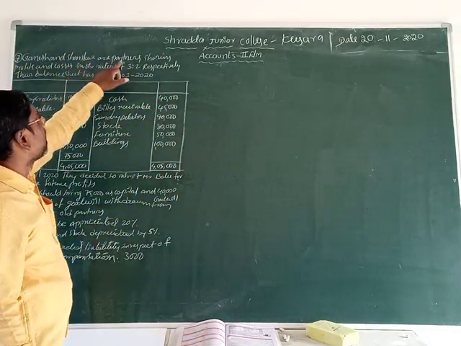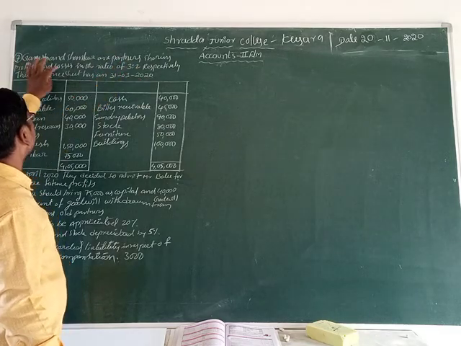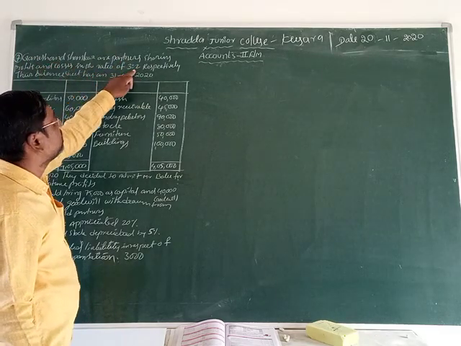Ganesh and Shankar are partners sharing profits and losses in the ratio of 3:2.